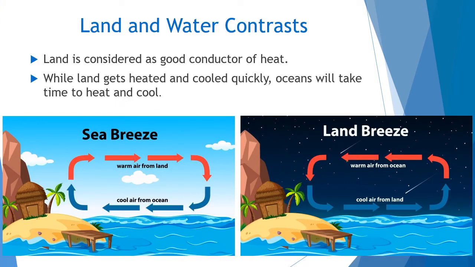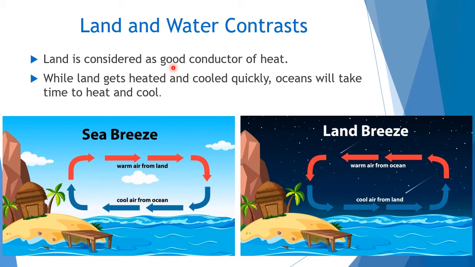Now we are going to study the differences of temperature. You know that there are differences in temperature at different places and different times, as I already said. So now we are going to study the land and water contrast. See, what is land? Land is the solid part, and you know that the solid part gets heat faster. So land is considered a good conductor of heat, in comparison to the liquid part.